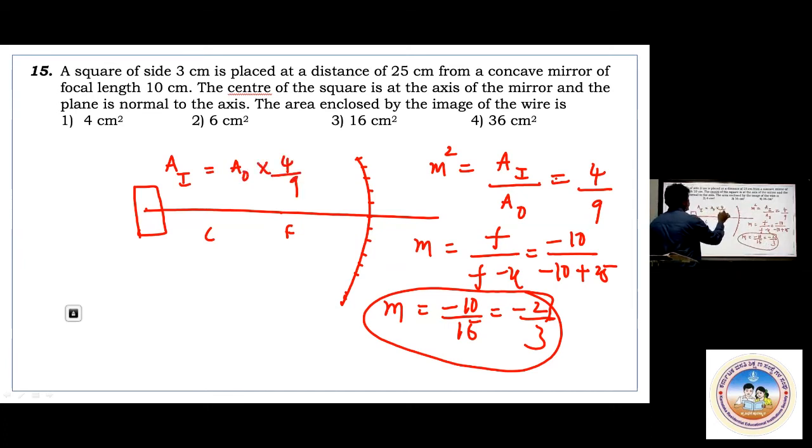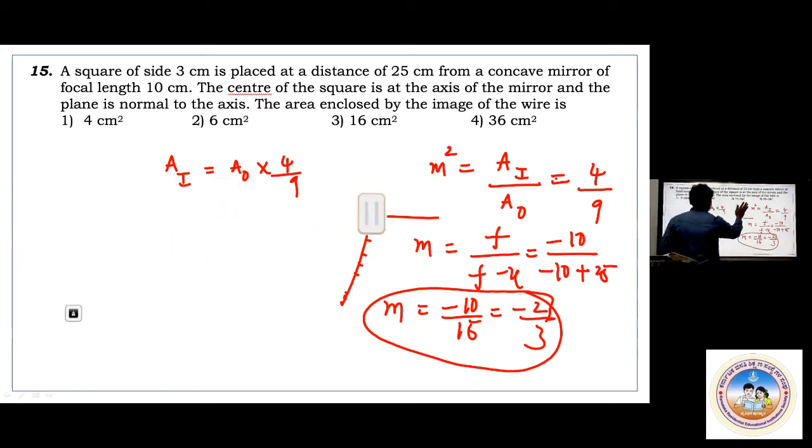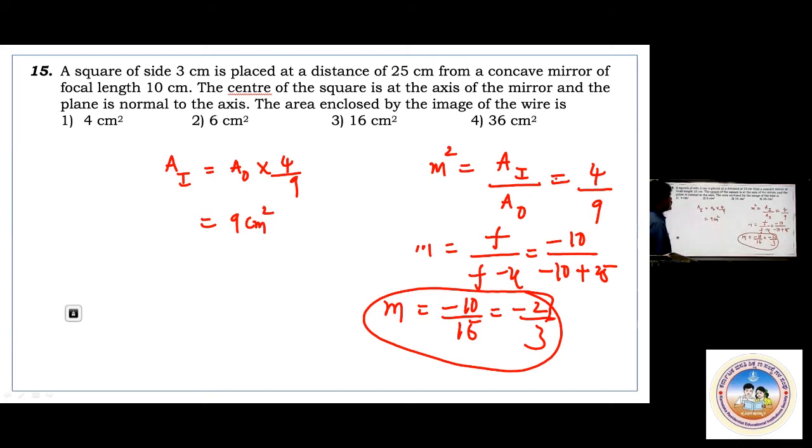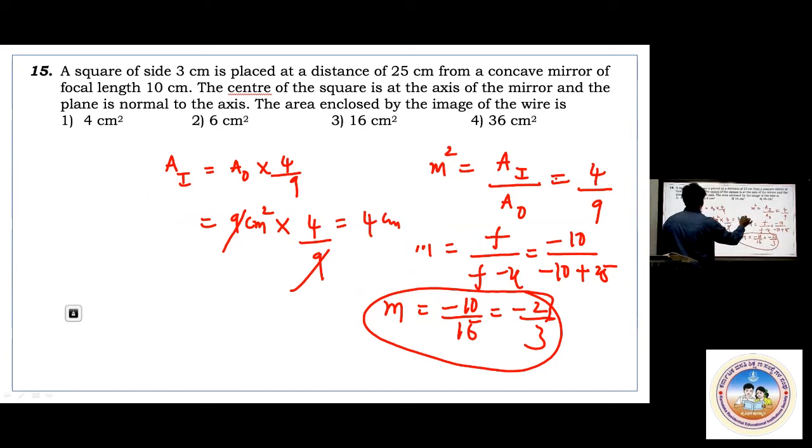What is AO here? Come on, observe. AO is nothing but the side, which is 3 centimeter. Side is 3 centimeter means the area must be 9 centimeter square. Area of that will be 9 centimeter square into 4 by 9. 9 cancels. Answer is 4 centimeter square.